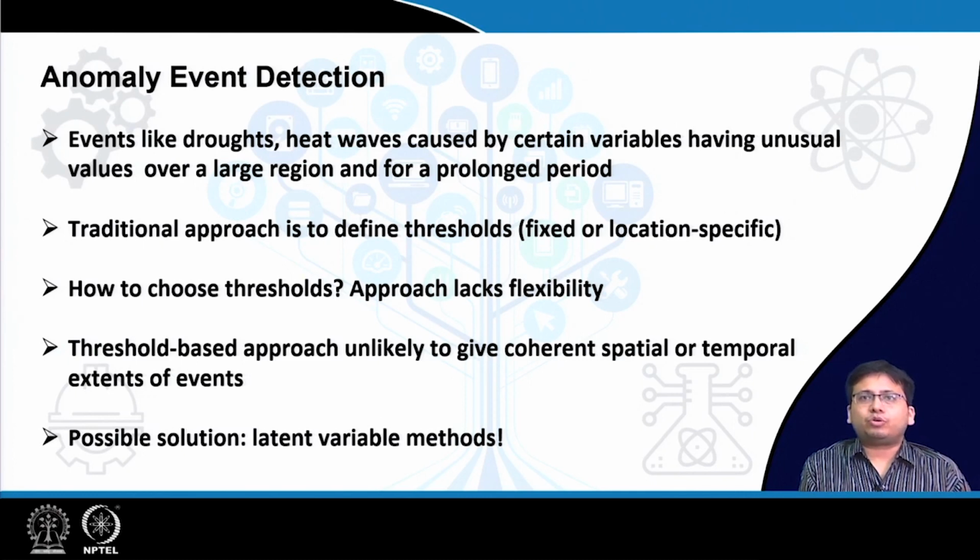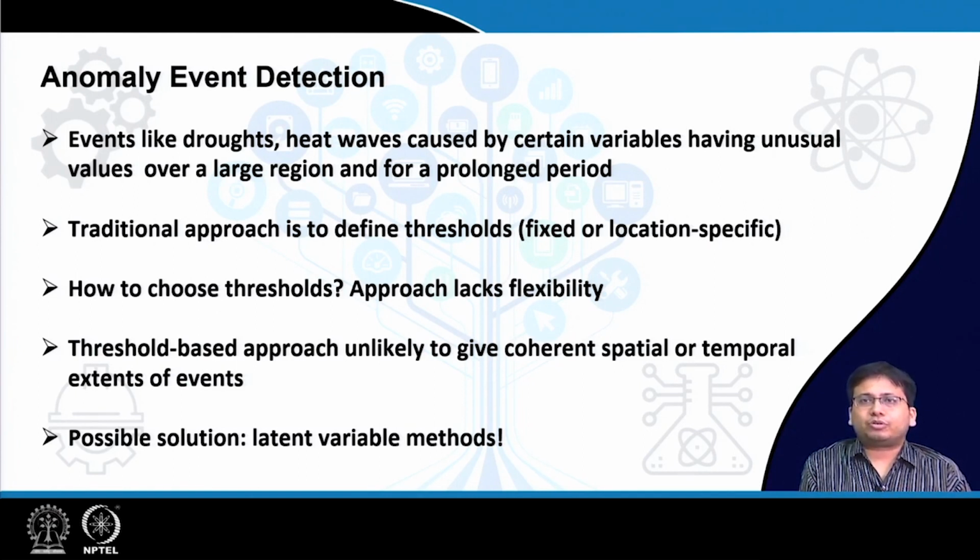That is, suppose you want to identify the precise region where the heat wave is present at any given time, or the period over which the heat wave was active, or how the heat wave traveled from one region to another. It is very difficult to get it using a threshold based approach, because one region might be above the threshold, so it is having a heat wave, but a neighboring region might be slightly below the threshold, so it is not having the heat wave, and so on.